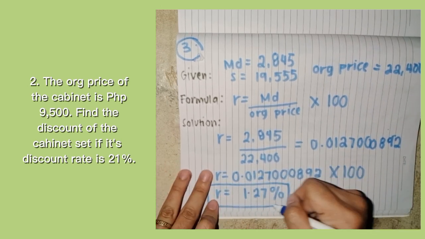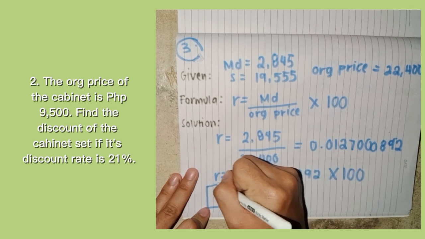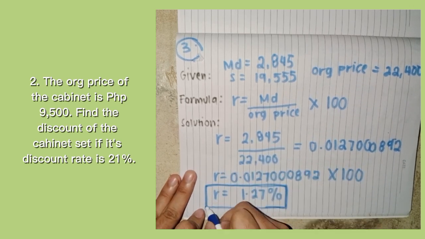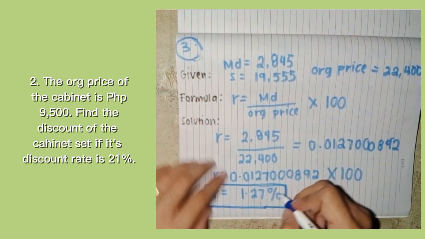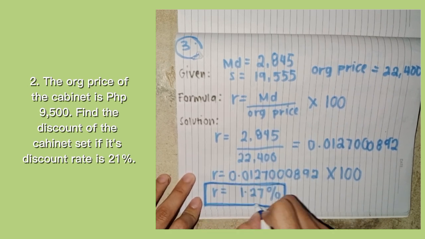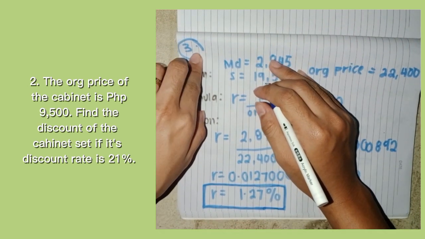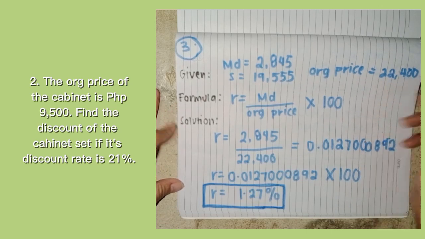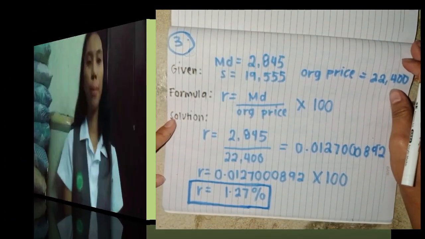I hope that you got a perfect score. If not, then you can improve. I hope that you learned something, especially markdown and markup, or finding what we need. So this is the final answer. I hope that you got a perfect score.